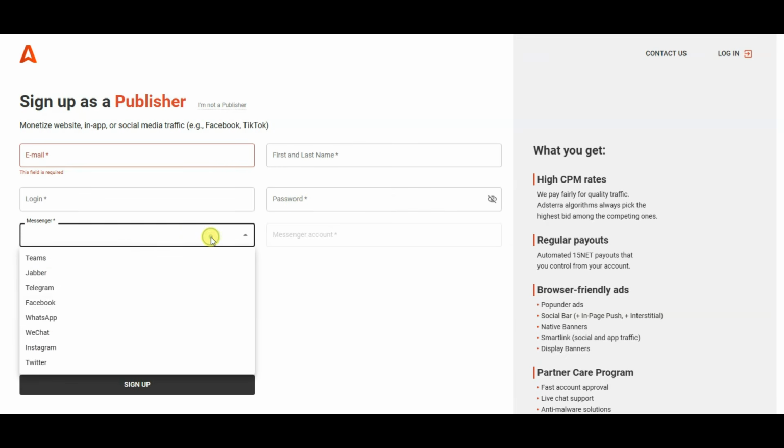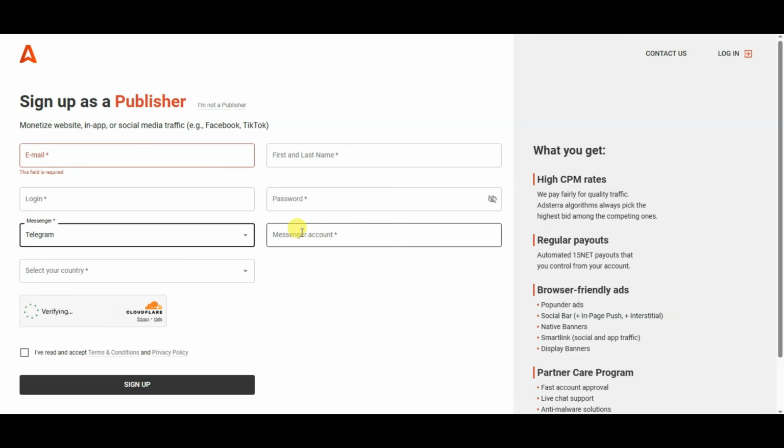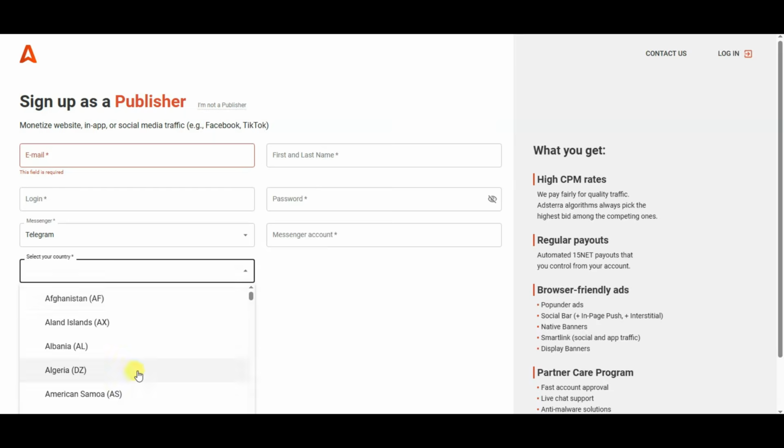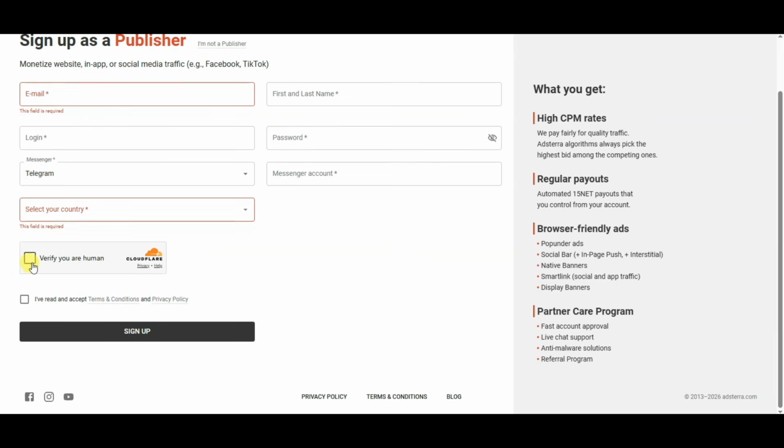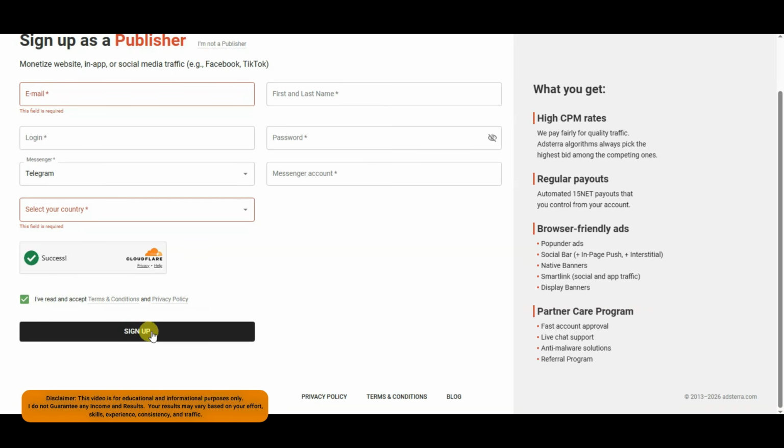You can select your messenger, like you can select Telegram, Facebook, WhatsApp, Instagram. You can select any of these messengers. Now you can type your messenger ID. You can select here your country. You can verify this captcha. Now you can read and accept its terms and conditions. At last, you can click on sign up button.